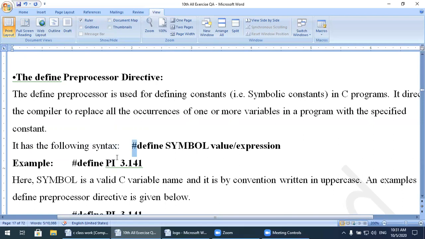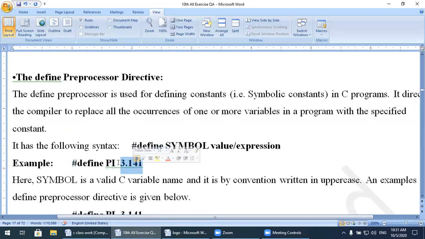It also starts with the hash symbol, and define is a reserved word, like include is a reserved word. Then the symbol, then any value or expression. Example: hash define PI 3.141.